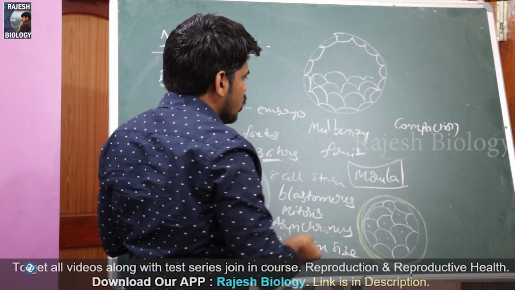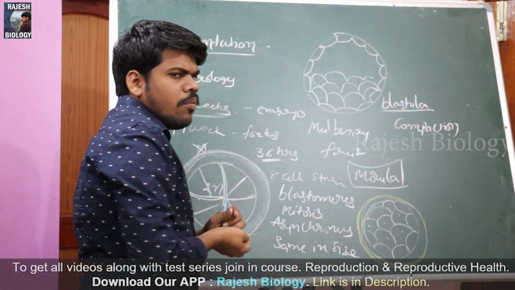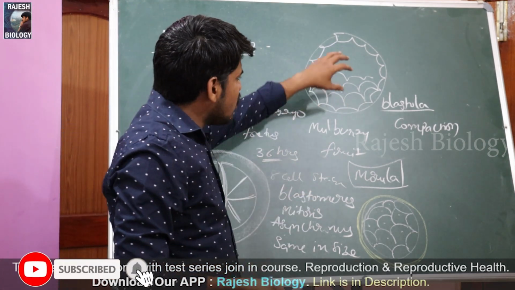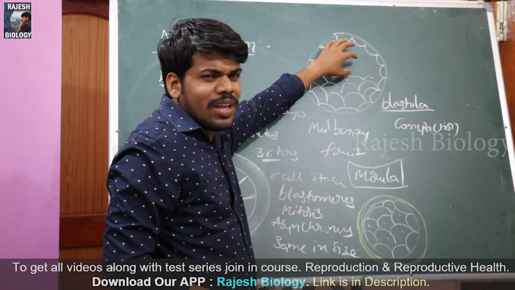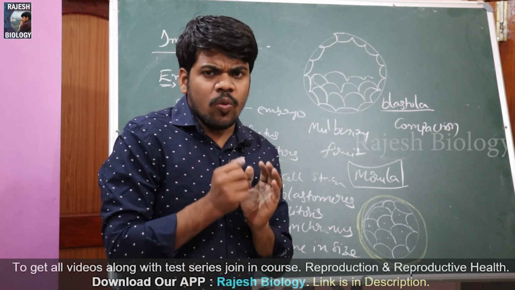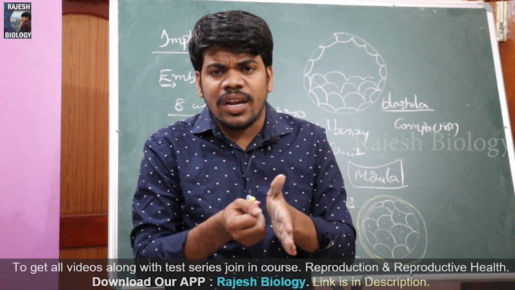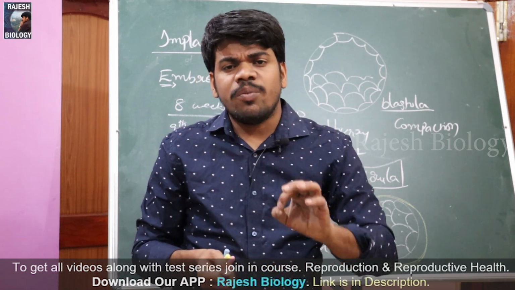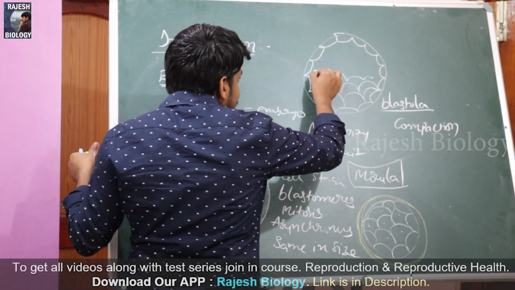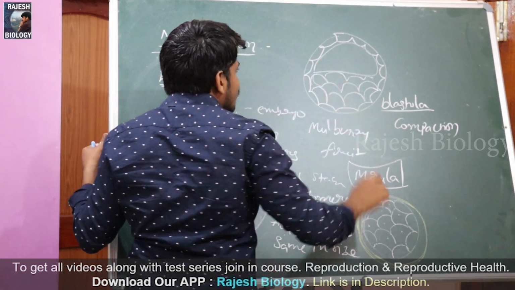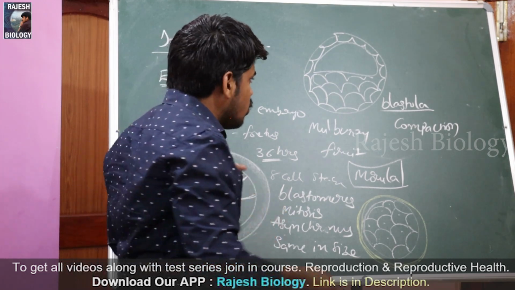So now it is called blastula. Blastula also doesn't have much cavity like this. The central cavity maybe is there, but blastula doesn't have this great cavity. Once the cells start the compaction, once the cells get differentiated into layers, that is called blastula. Immediately when it is formed, it leaves some space. The central cavity, that space, is called blastocoele.